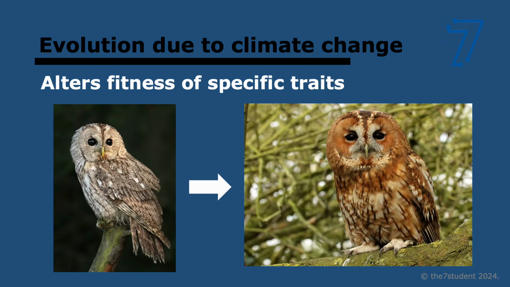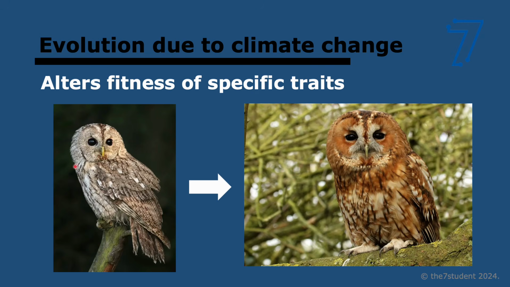Okay, and the last thing is that climate change can actually drive evolutionary shifts by basically altering the fitness of specific traits. If you remember when we looked at fitness, it depends completely on the environment, right? A polar bear does not have the same fitness in the North Pole as in Mallorca in Spain, obviously, right? So if climate change changes the environment, then that will also change what traits provide fitness.